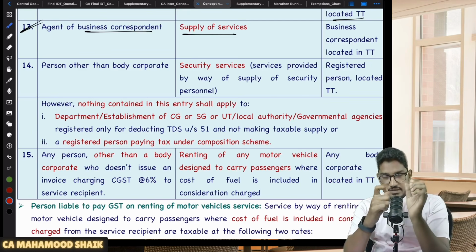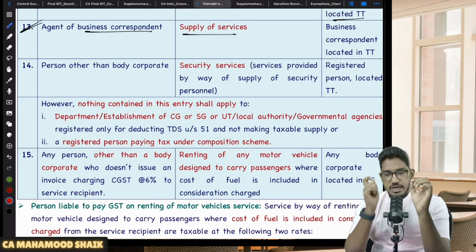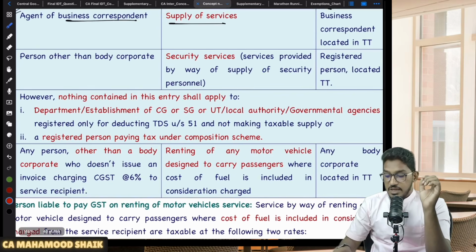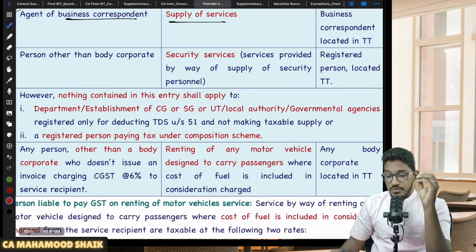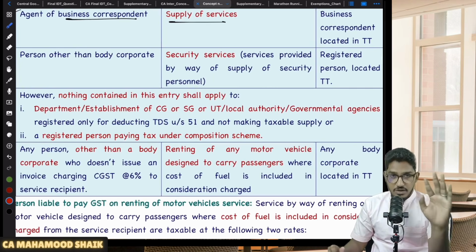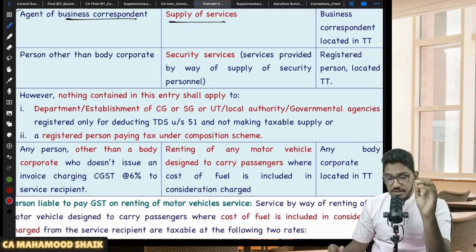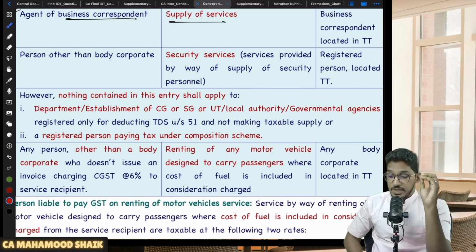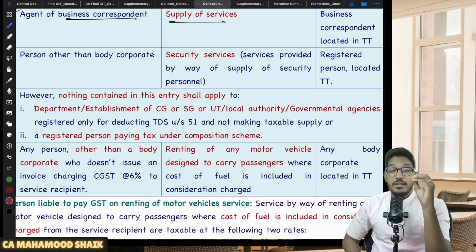When they say security services, they are only talking about one particular kind: services provided by way of supply of security personnel. Not for all kinds of security services will RCM become applicable.